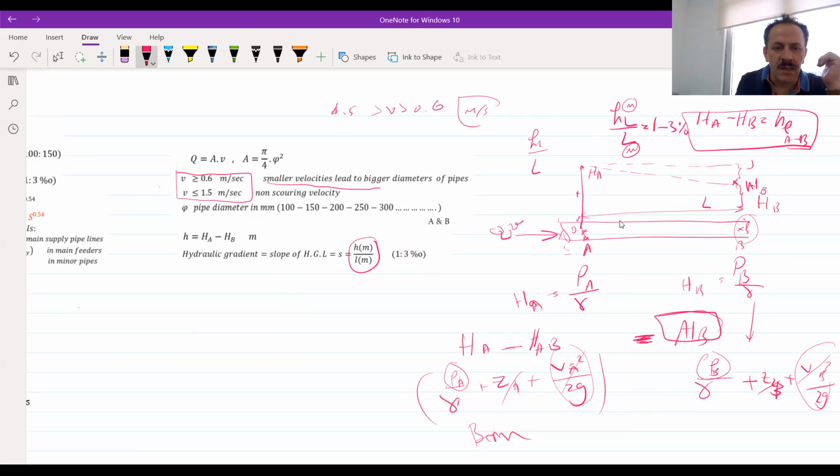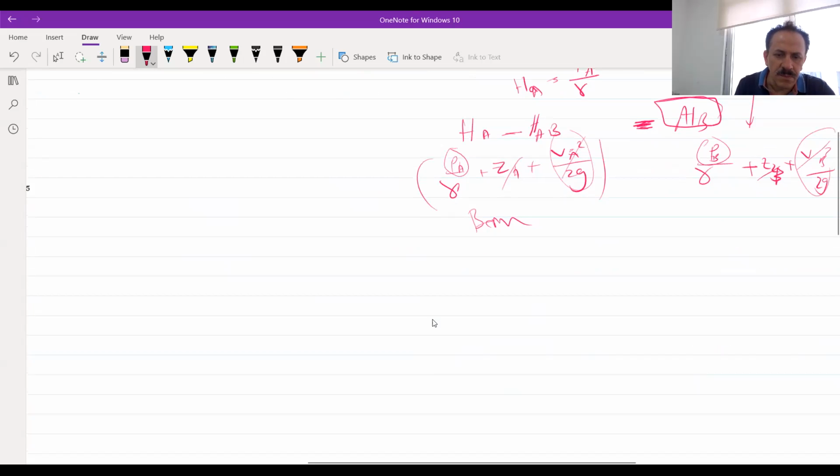Besides that, the pipe's diameter should be within 100, 150, 200, and so on. These are standard diameters, and don't forget that for each certain type of pipes, we have specific diameters. Maybe for ductile iron pipes, we have specific diameters, and the one that we are using. If you have a pipe like this, so in hydraulic design, this is the hydraulic design.